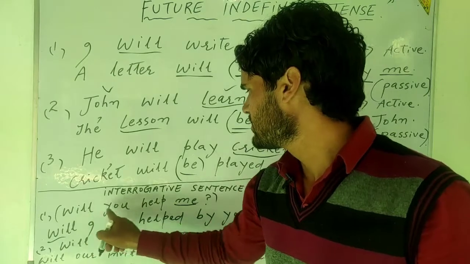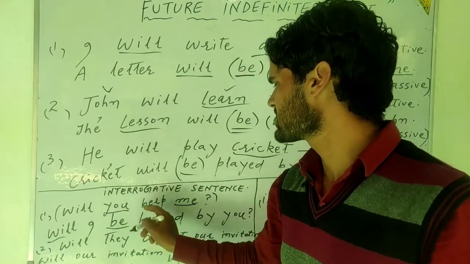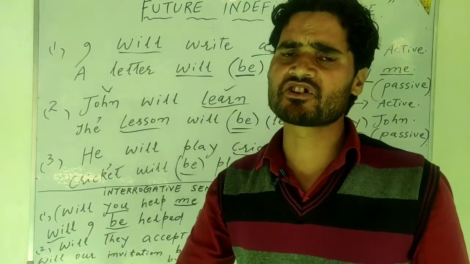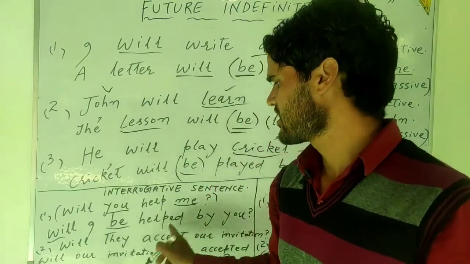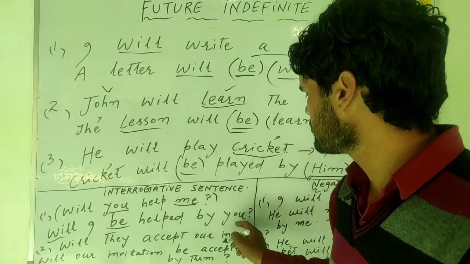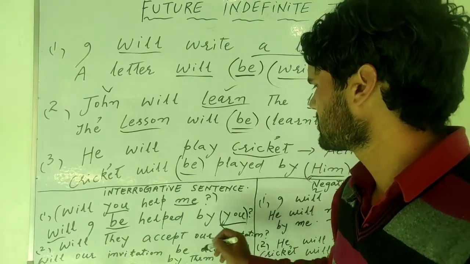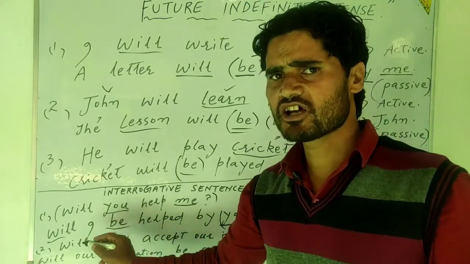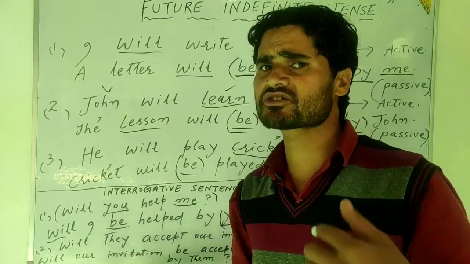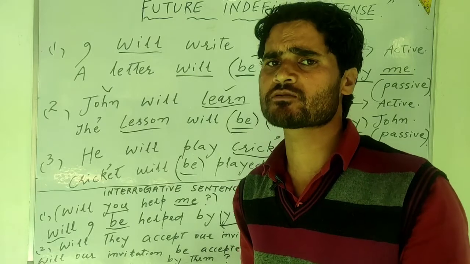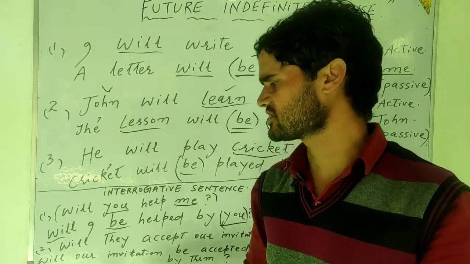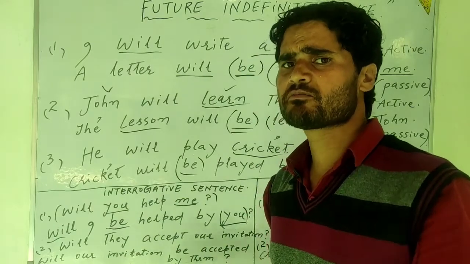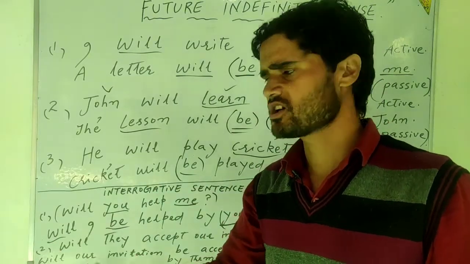Will you help me? Here you is the subject. However, it will be converted into the subject form. Will I be helped by you? Here I is the object. Why is it the object here? Because it is not someone who is going to help somebody, but someone who is waiting for help from somebody.